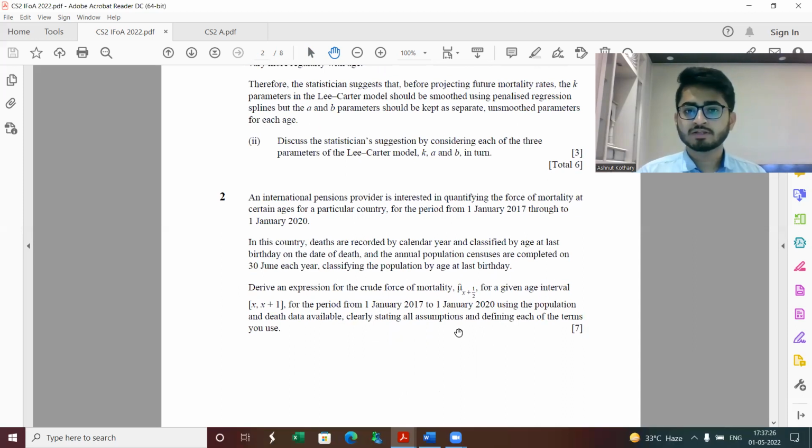Now different candidates could come up with different assumptions, and some of you would have a different answer from the one I am coming up with, depending on what sort of assumptions you have used. If your assumptions are correct and the examiner finds them relevant, you would be getting marks for it, even though your answer is different from what I have provided. So just keep in mind that there is not a single correct solution to this. It depends upon your assumptions as well.